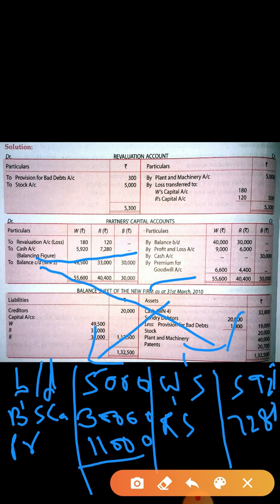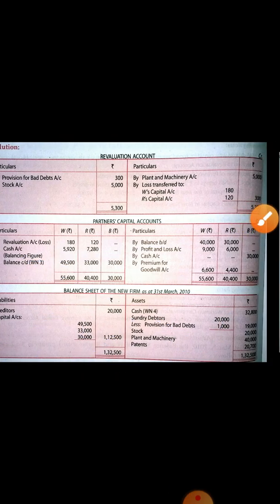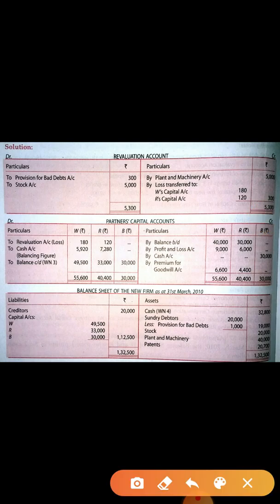Now you can do the total. The debit side is greater, so balance c/d will come this side, and the balance c/d amount is 32,800. Now this 32,800 you have to write down as the new cash.